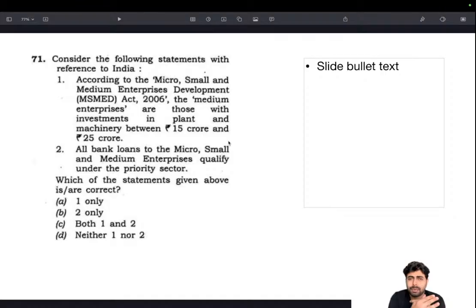So that is there. You cannot actually do any logic with this. This is proper fact, and this fact needs to be updated every year. I'm not saying that every year the definition changes, but it has been changing quite a few times in the past. In the last 4 to 5 years, it has been changed at least thrice. This year also, in 2025, the definition has been changed. The service and industries have been clubbed together, and also the limits for micro, small, medium enterprises have increased. Things like that have been done so as to improve the ease of doing business and to give a boost to the MSME sector. There is no logic for this.